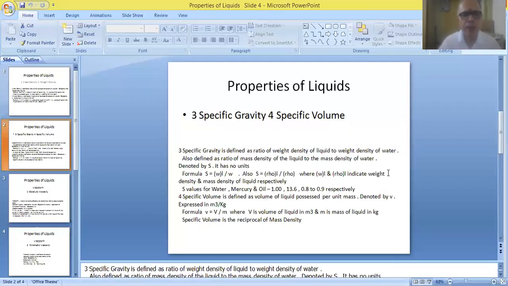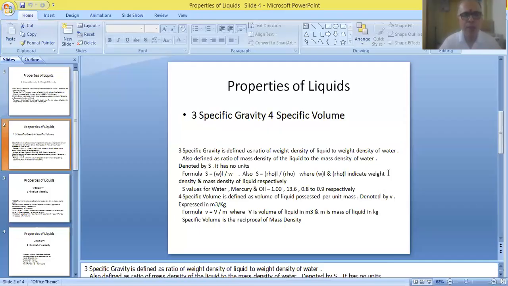And finally, we have one more parameter, that is specific volume of the liquid. Now, this is defined as volume of liquid possessed per unit mass. So volume will be coming in the numerator, and the mass of the liquid has to be taken in the denominator. And small v has to be used for indicating this parameter. So according to the definition, small v is written as capital V by small m.